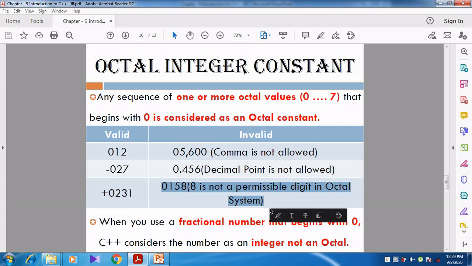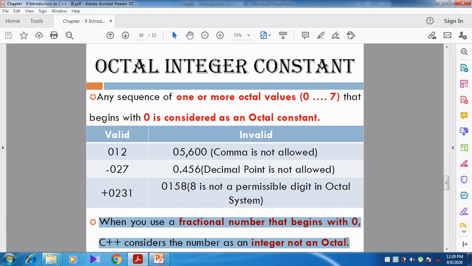Can you understand this octal integer constant? So when you use a fractional number that begins with 0, C++ considers the number as an integer, not as an octal. If I give 0 alone, instead of giving any other number, 0 is considered as an integer, not as an octal. If I give 01, then that is an octal integer constant. If I give 0 alone, that is called a decimal integer constant. Can you understand, students? Right.